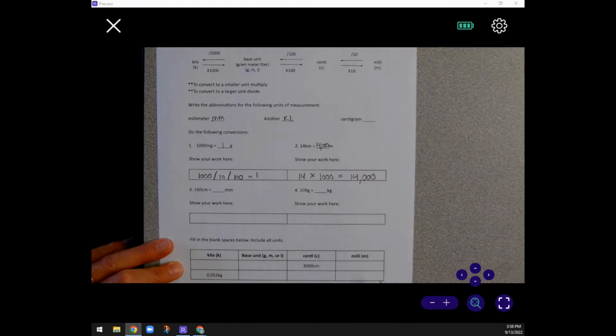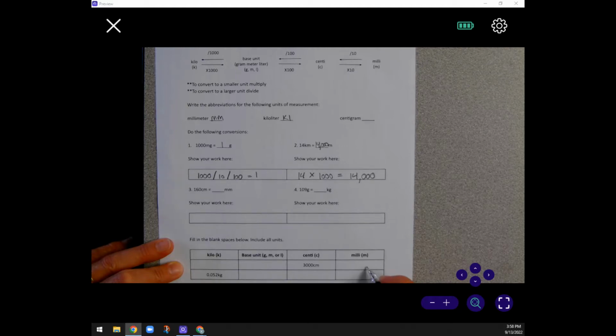For milli, we're going to use millimeters, mm. Our base unit is going to be meters, and for kilo, it's going to be kilometers. So every single box has to have an M in it for meters because that's the measurement we're using.